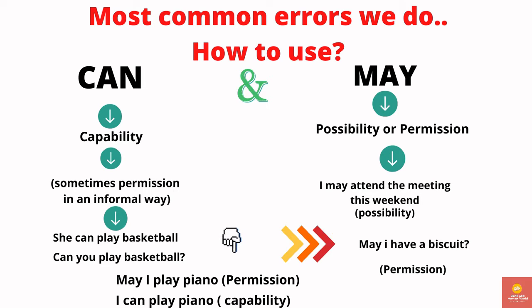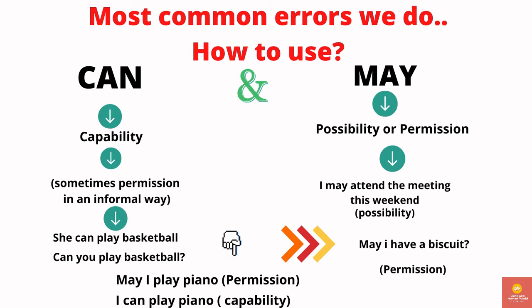So we have two different examples. May I play a piano, which clearly shows that we are taking a permission from a certain person. And another example is I can play a piano, where the person has the capability to play a piano. So there are two different scenarios where you are using two different words in different places.